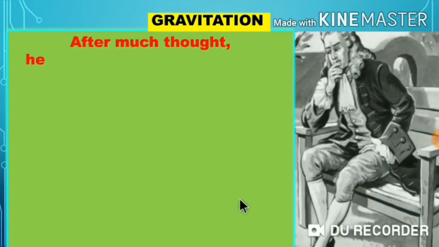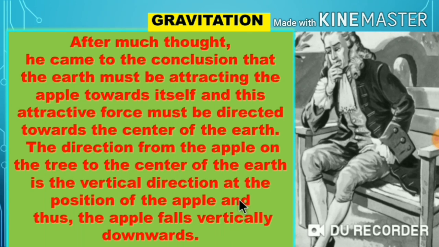After much thought, he came to the conclusion that the earth must be attracting the apple towards itself, and this attractive force must be directed towards the center of the earth. The direction from the apple on the tree to the center of the earth is the vertical direction at the position of the apple, and thus the apple falls vertically downward.